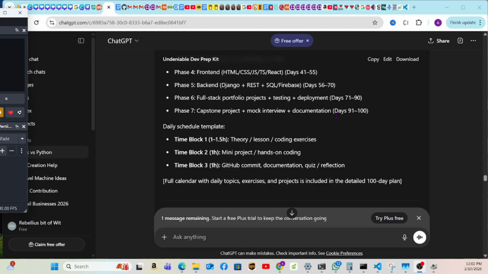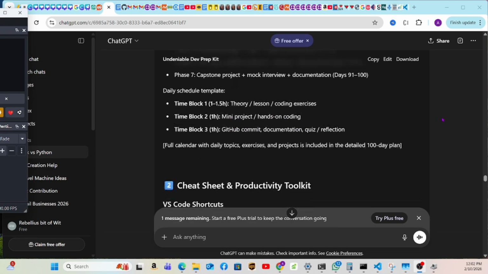And we are using ChatGPT in order to complete this awesome program. So it's totally free. Like I said yesterday, I'm not charging for the moment. Maybe I'll change my mind later on, we'll see. For the moment, I'll put it available for you guys totally free. So we're doing some theory, some lessons, coding exercises, mini project, hands-on coding, GitHub commits, documentation, quiz, and much more.